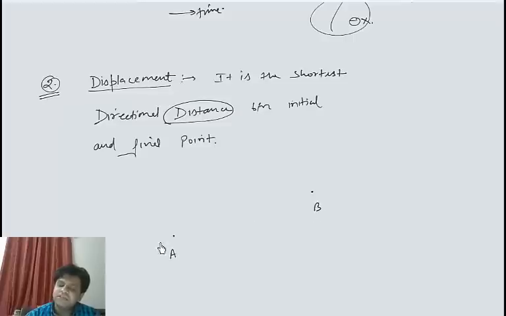So let's say if an object moves from this point A to this point B, then this is the total distance covered by the particle. But I'm saying that displacement is the shortest directional distance. Shortest distance between initial and final point is this.